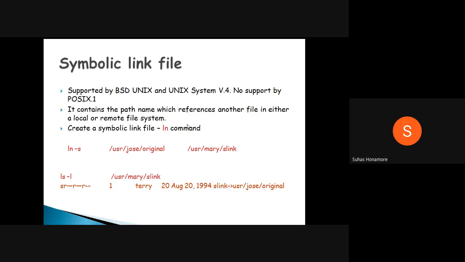Then the next one is the symbolic link file. Here Unix, BSD Unix, System V4, those provide some kind of link files. Here we normally have two things, hard link and soft link. In this, we'll go ahead with the soft link first, then later we'll study the hard link also. To create a soft link, normally you have the ln command, ln -s.